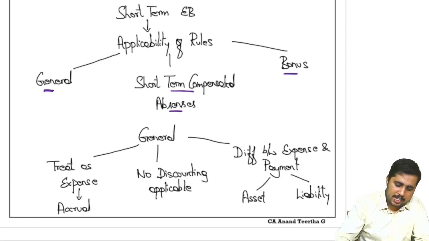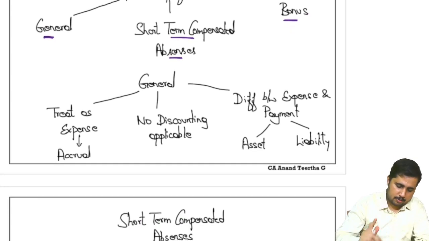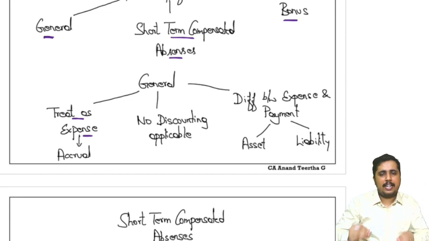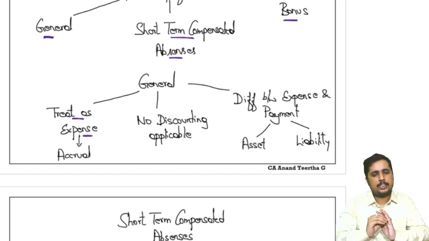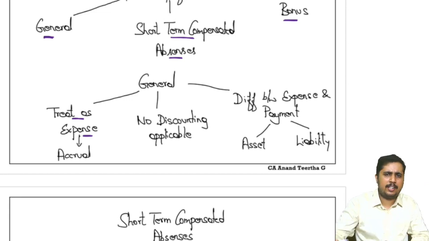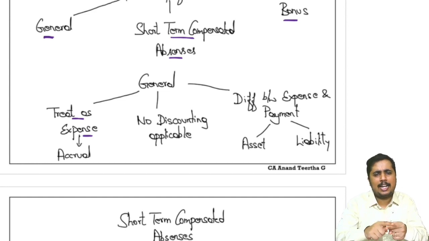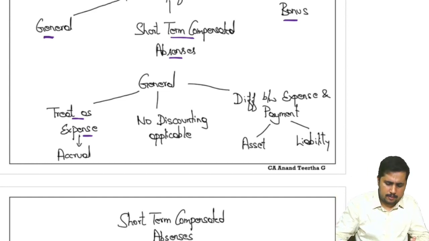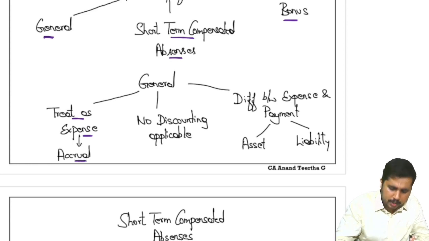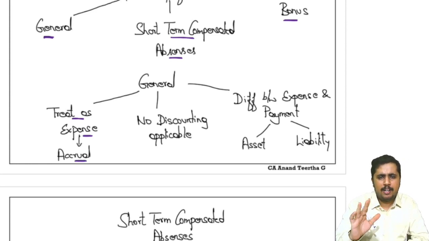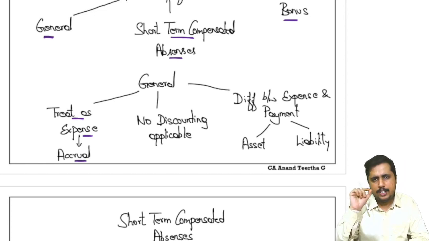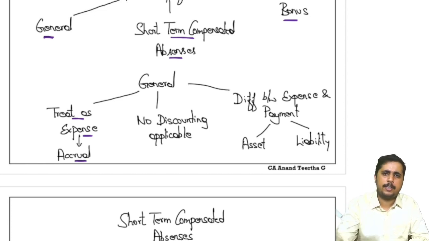The first, in general, what are the rules we have? Whatever the employee benefit is, directly consider that as your expense. I pay salary, salary account debit to bank. This salary is my expense. This salary will be directly shifted to P&L. So whatever we do will be done according to the short-term mechanism. Therefore, the entire expense will be transferred to P&L.